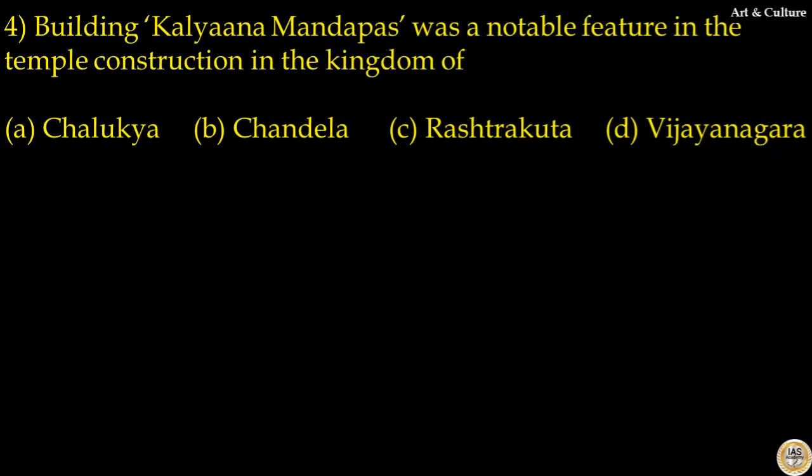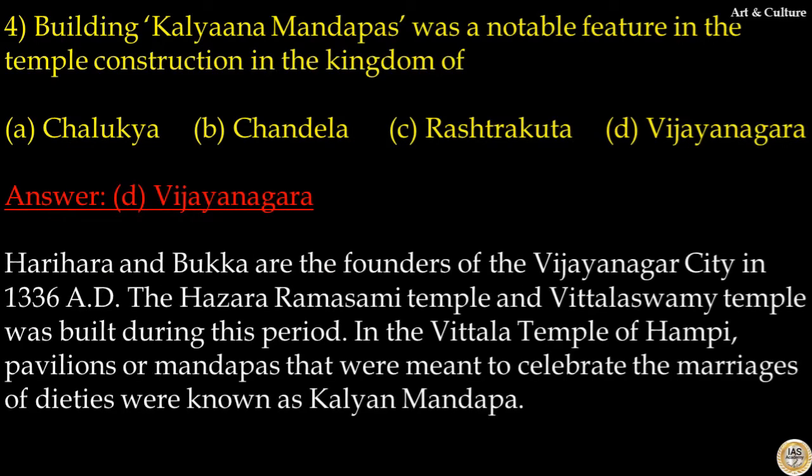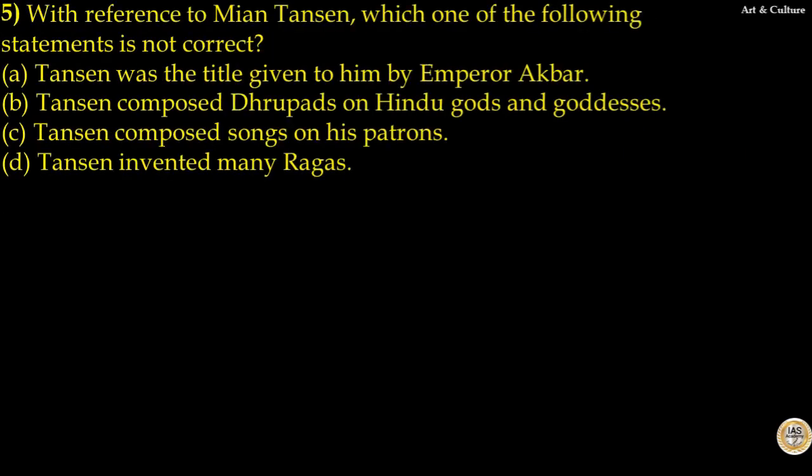Question number 4. Building Kalyana Mandapas was a notable feature in the temple construction in the kingdom of: Chalukya, Chandela, Rashtrakuta, Vijayanagara. Here, the answer to this question is option D, Vijayanagara. Harihara and Bukka were the founders of Vijayanagara city in 1336 AD. The Hazara Ramaswamy temple and Vittalaswamy temple were built during this period. In the Vittalaswamy temple, pavilions or mandapas that were meant to celebrate the marriages of deities were known as Kalyana Mandapa. So, the answer to this question is option D.